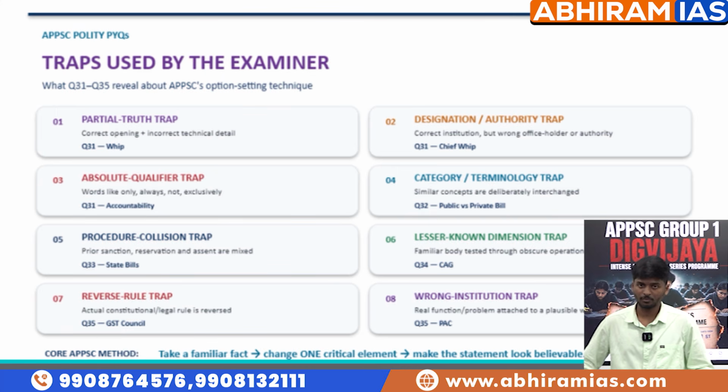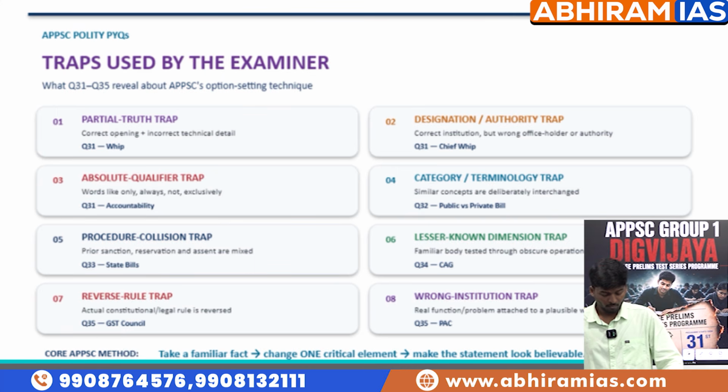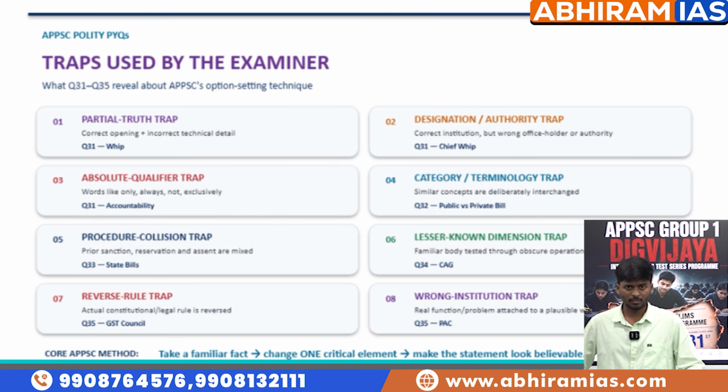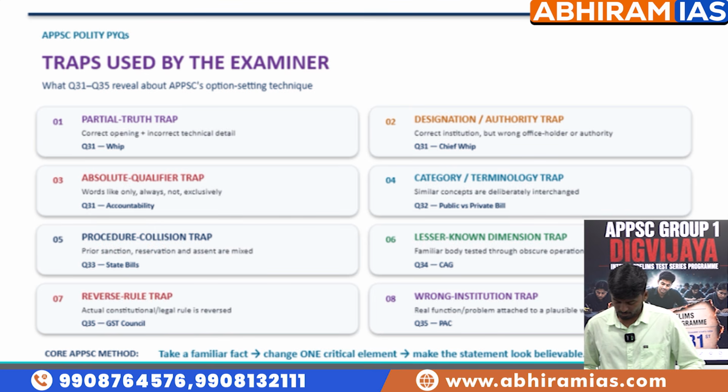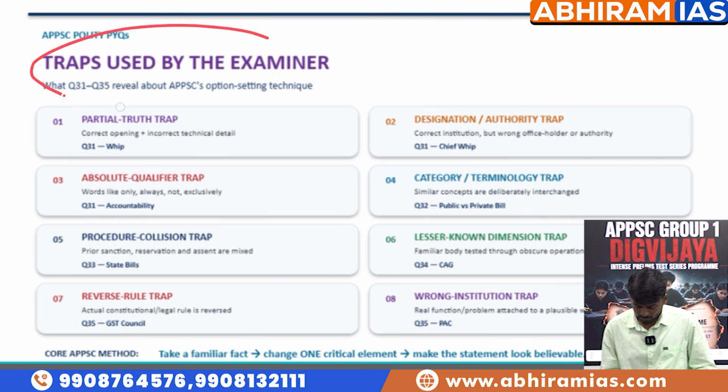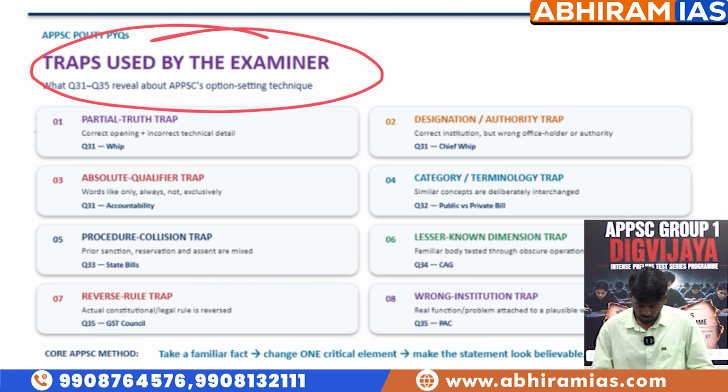So these are the 5 questions we have discussed today, which are previous year questions from the 2023 notification, for which the prelims was conducted in 2024. These 5 questions have given us a good understanding of what APPSC is trying to do by complicating the questions, and what traps it is setting. Few of the traps used by the examiner: first, the partial truth trap.